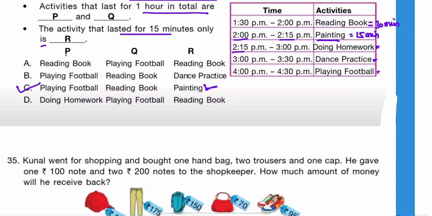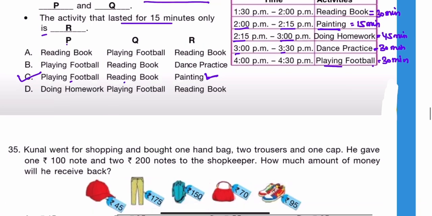So 2:15 to 3:30 o'clock, it is 45 minutes. 3 to 3:30, it is 30 minutes. And 4 to 4:30 again 30 minutes. So playing football and reading books, it lasts for 1 hour. So playing football, this one 30 minutes, and reading books 30. So yes, it is for 1 hour. So option C is correct answer.